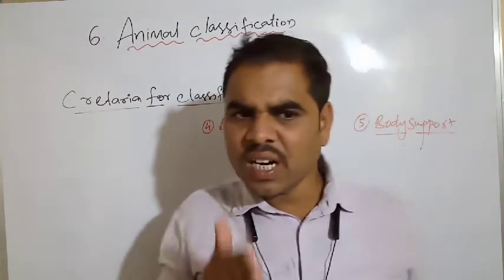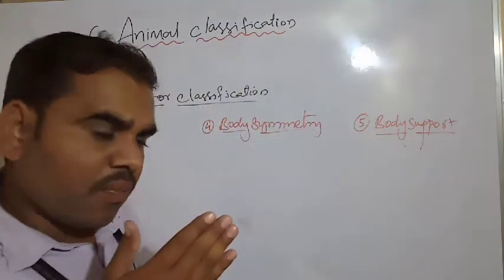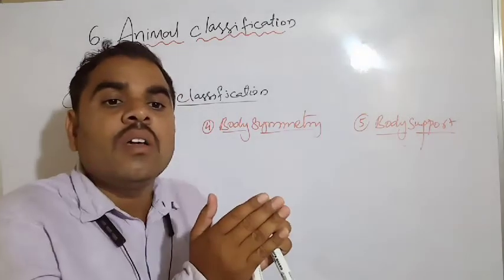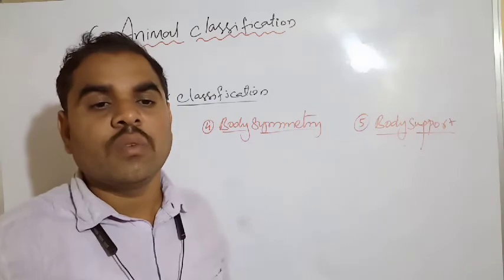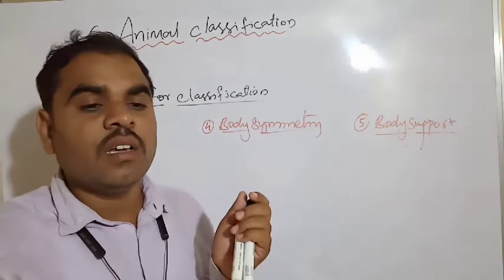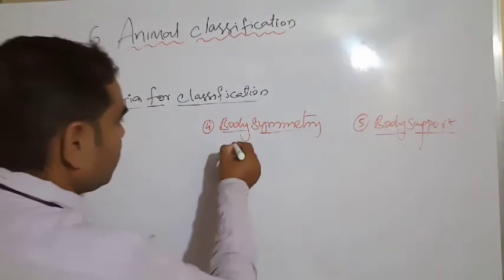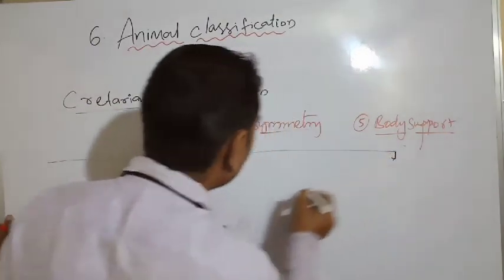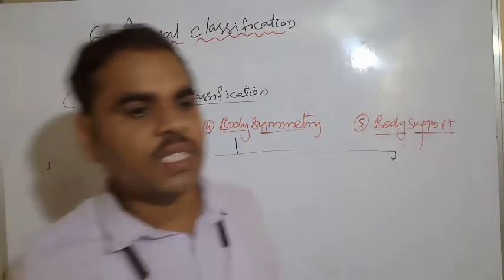See, if you cut it, it will be converted into two halves. We are calling that symmetry. And symmetry is again a dividing. Body symmetry. How many types of body symmetry are present?